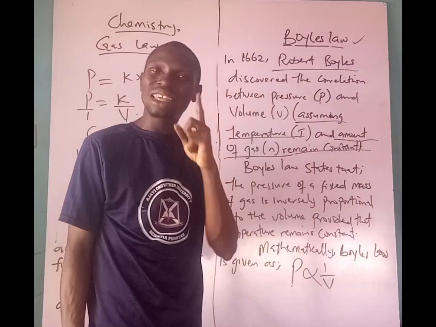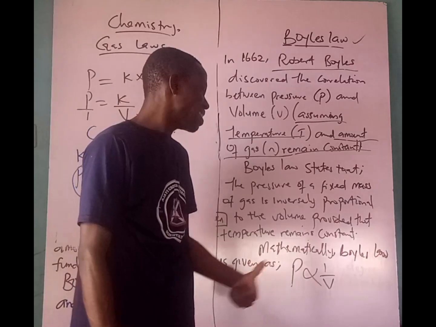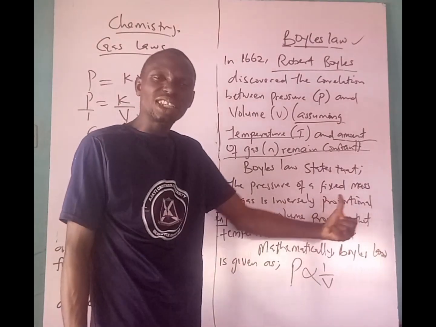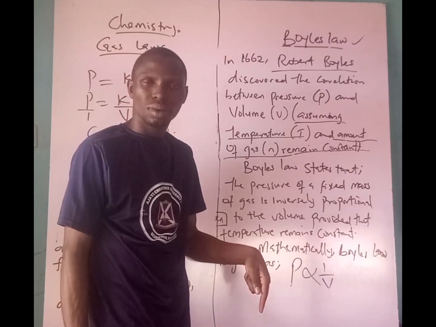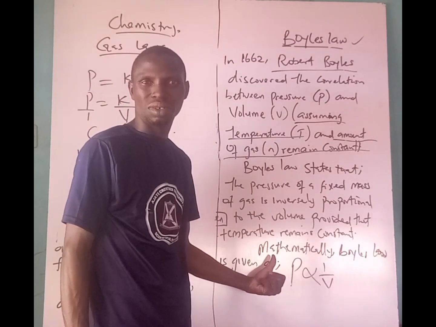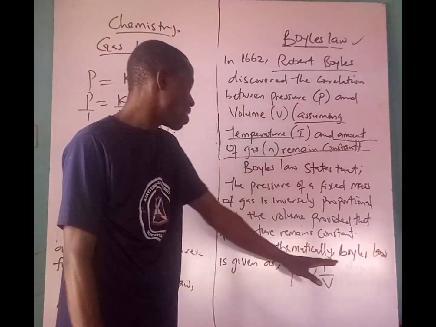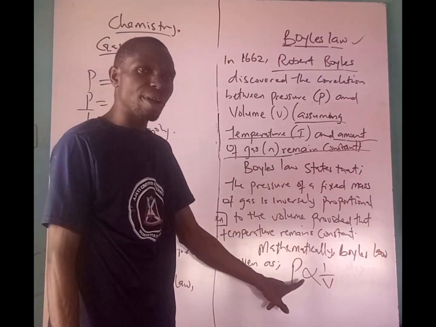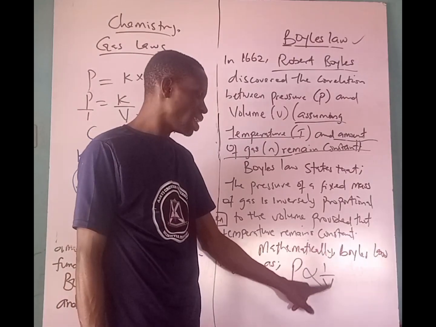If and only if the temperature remains constant, then we can say that the pressure of a fixed mass of gas is inversely proportional to the volume. I hope you understand what I'm trying to explain now. That is Boyle's law. Now we can mathematically denote Boyle's law as P, variation sign, inverse as 1 over V.